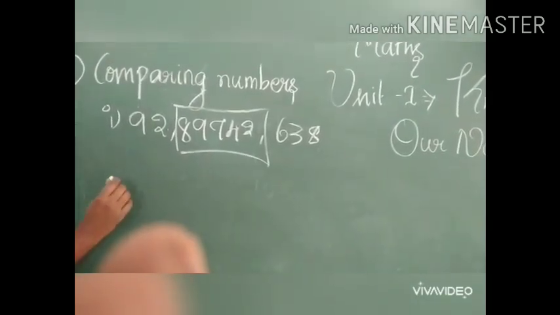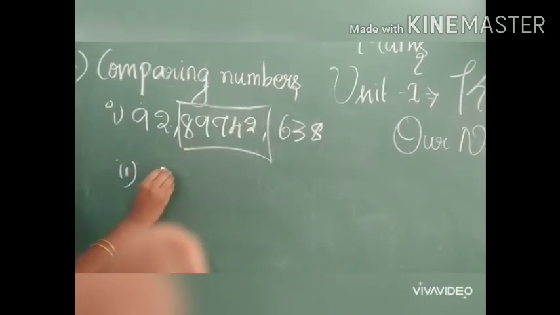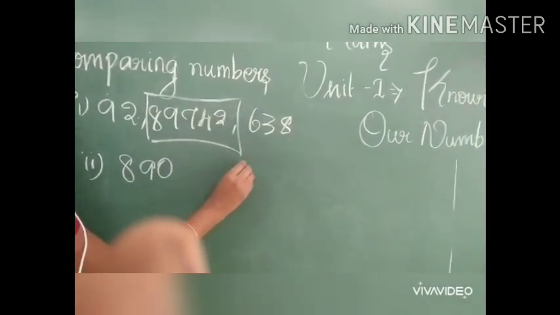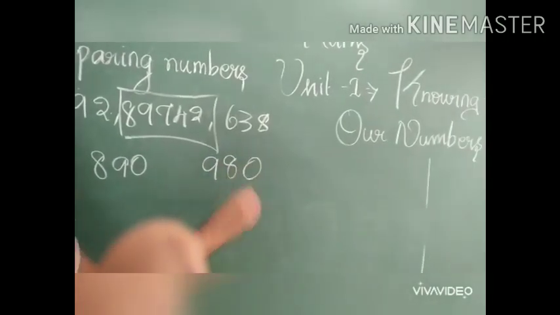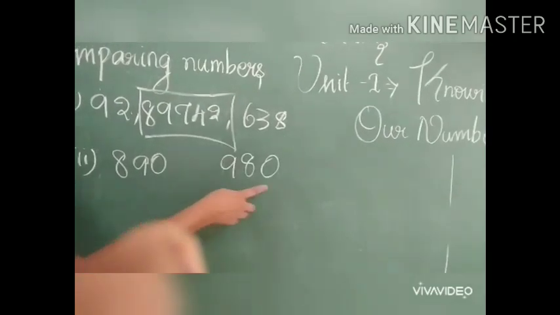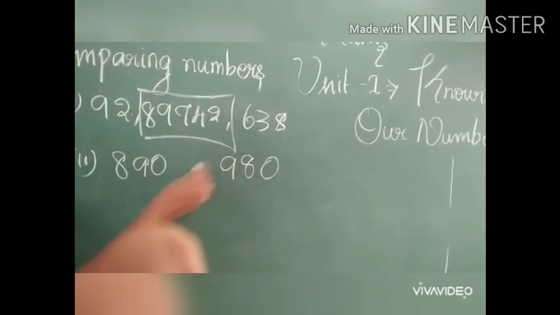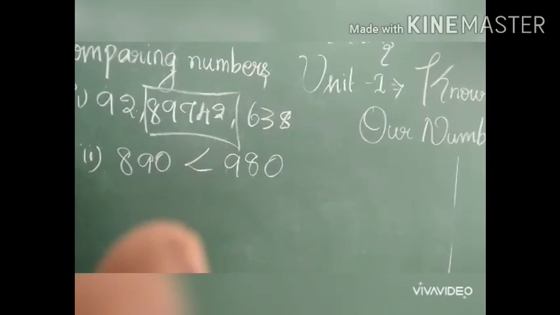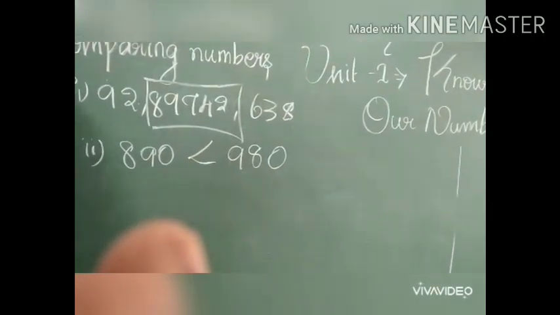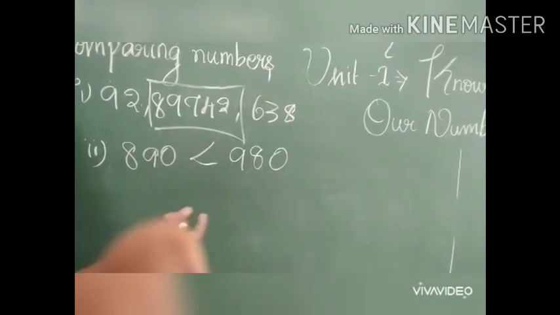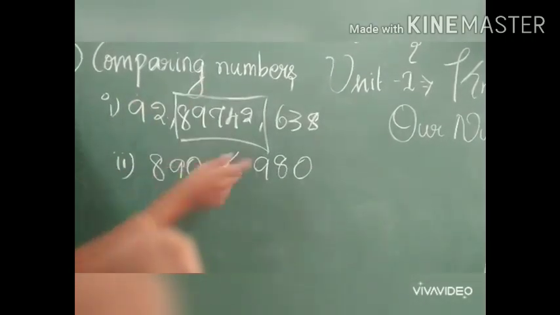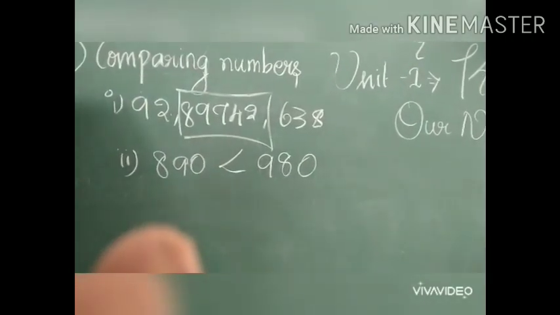And which one is greater, 890 or 980? Yes, 980 is the greatest number. In the end of the video, I will give you some homework. Try it out. If you have any doubts in comparing numbers, you can ask me.